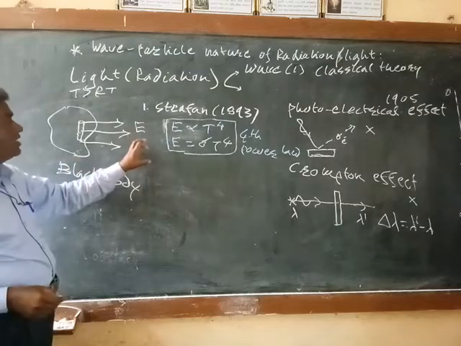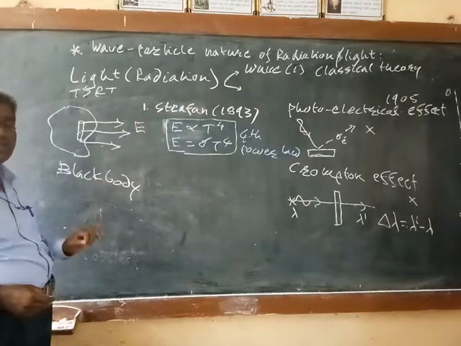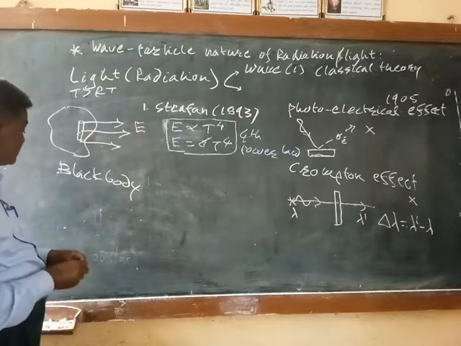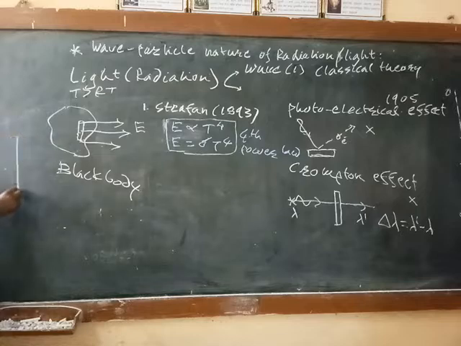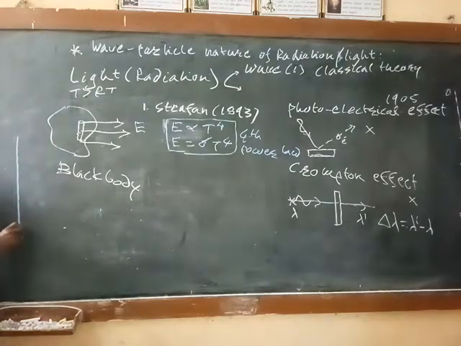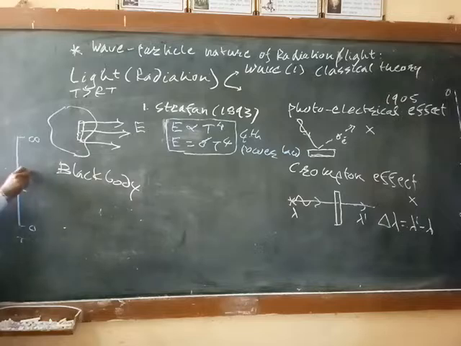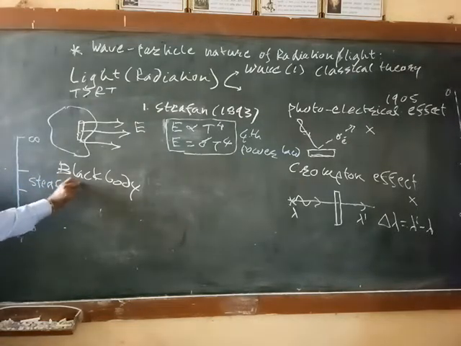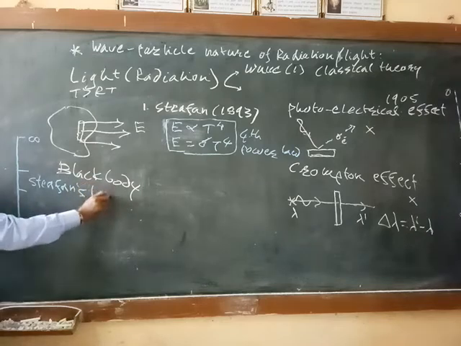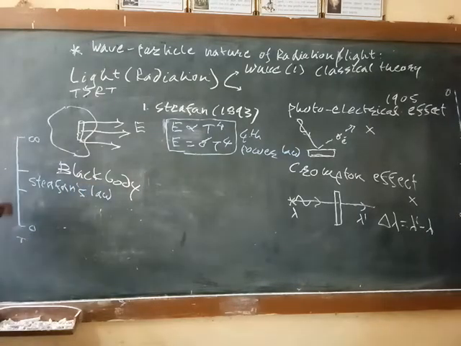But it is observed that this law holds for a particular range of temperature. Suppose this is the temperature range starting from 0 to infinity; Stephan's law holds only in a particular region. Here Stephan's law is valid. At higher temperatures and at lower temperatures, the law deviates.